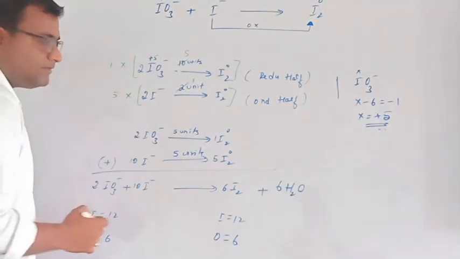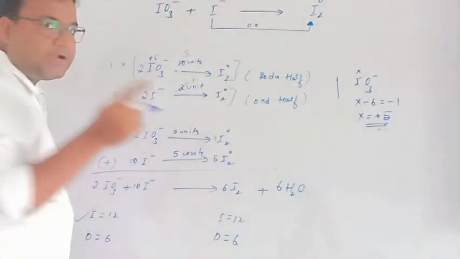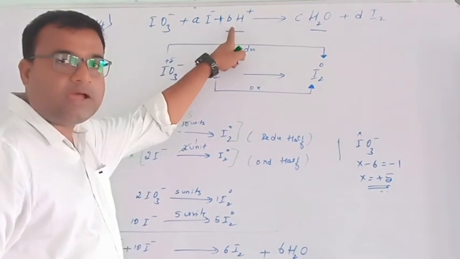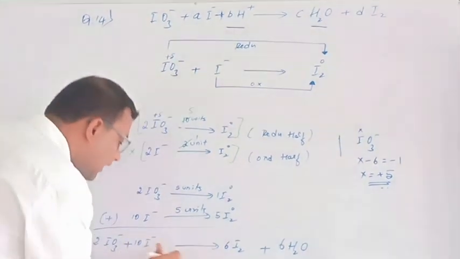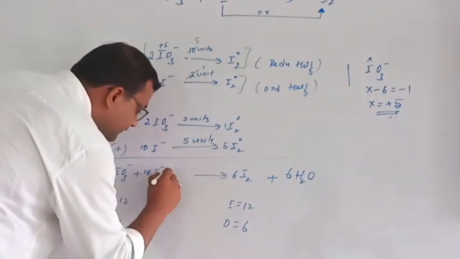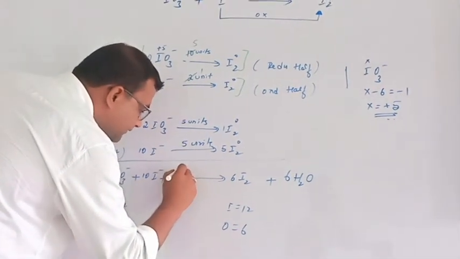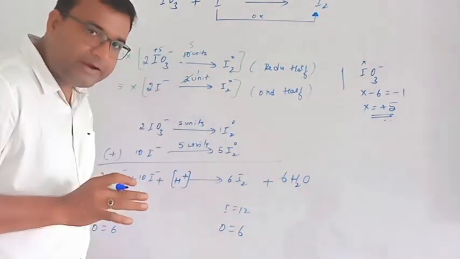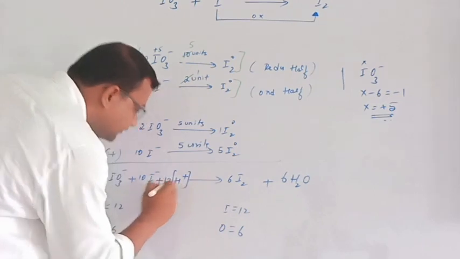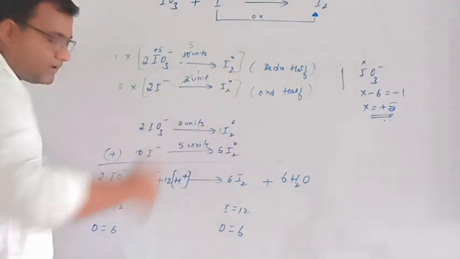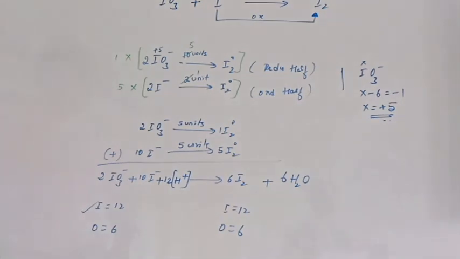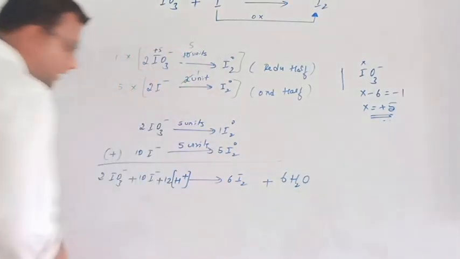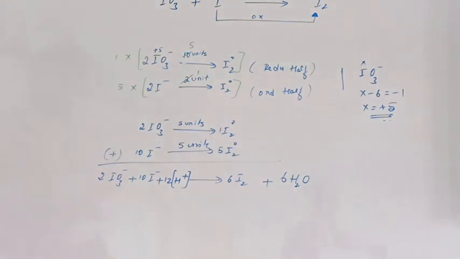Only one thing is not balanced, that is hydrogen. So already it was confirmed that hydrogen will be given, so it has to balance in the acid medium. Then I will write here plus H plus. So how many hydrogens are there? 12 hydrogens are there. So that I will write 12. So this is completely balanced. It is completely balanced, but in the given option, it is given something else.